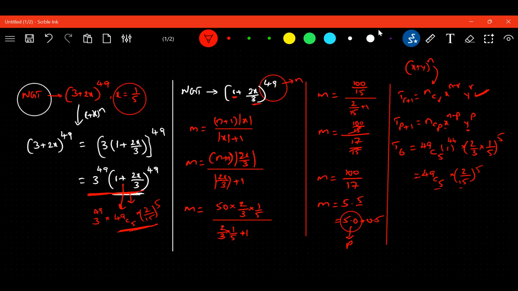No, ma. Only this will be the correct one. T6 will be the correct one. Of course, there might be a print mistake. Sir, but we have not calculated for 3 power 49. No, only we have calculated for 1 plus 2x upon 3 once again. Sir, we have not calculated for 3 power 49. We have only